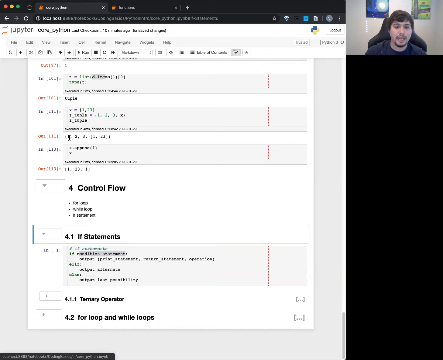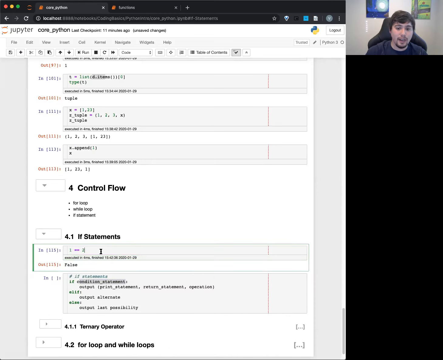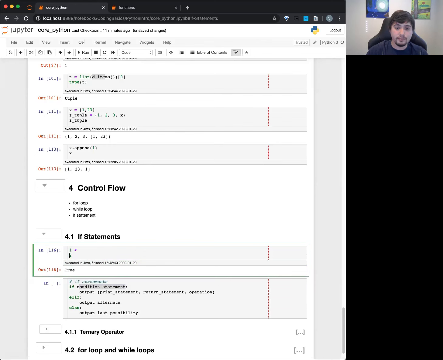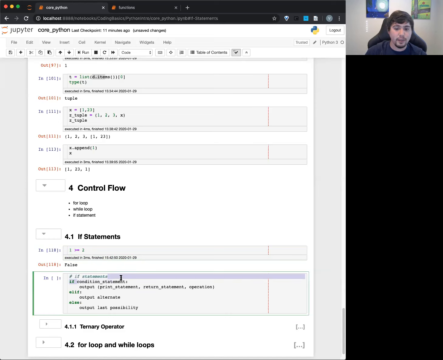So we can actually do this. It's a Boolean, right? For example, say 1 equals 2. Is this true or false? It's false. 1 does not equal 2, it's true. 1 is less than 2, it's true, right? And if I did the opposite, greater than or equal to, this would be false. So you can get the idea of this Boolean thing. The idea here is that this conditional statement would have a Boolean.